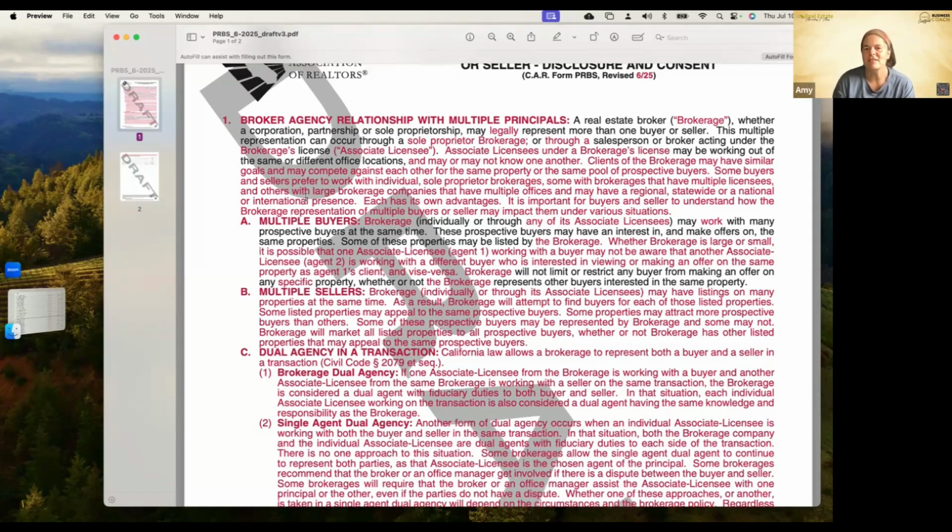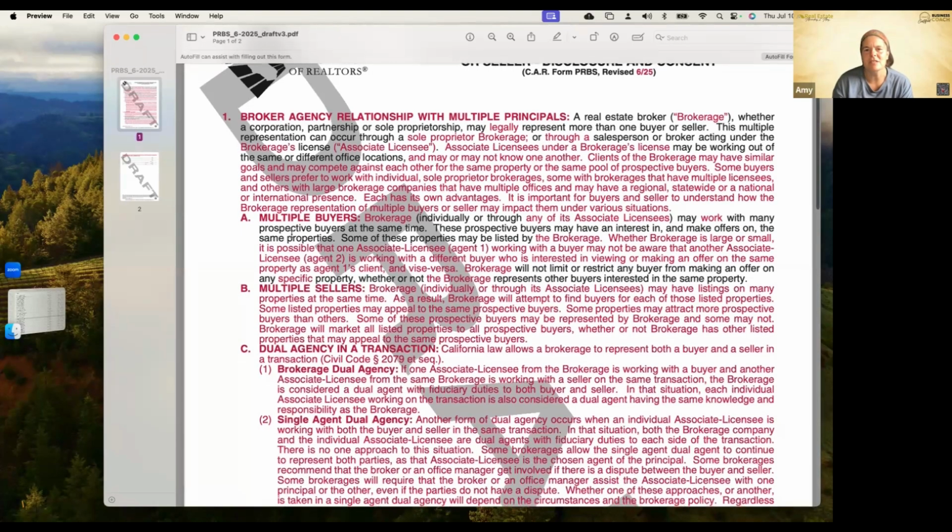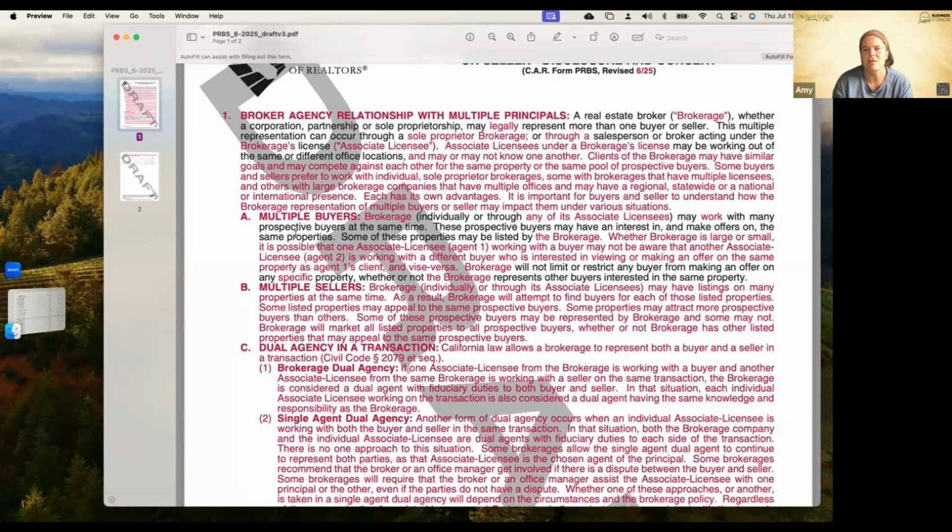May work with many prospective buyers at the same time. These prospective buyers may have an interest in or make offers on the same properties. Some of these properties may be listed by the brokerage. Whether the brokerage is large or small, it is possible that one associate licensee, agent 1, working with a buyer may not be aware that another associate licensee, agent 2, is working with a different buyer who is interested in viewing or making offers on the same property as agent 1's clients, and vice versa. Brokerage will not limit or restrict any buyer from making an offer on any specific property, whether or not the brokerage represents other buyers' interest in the same property.